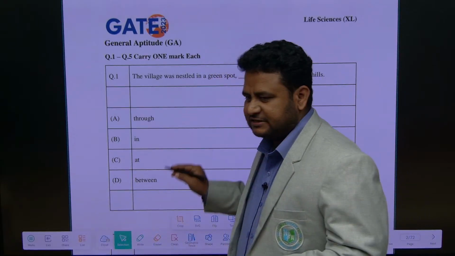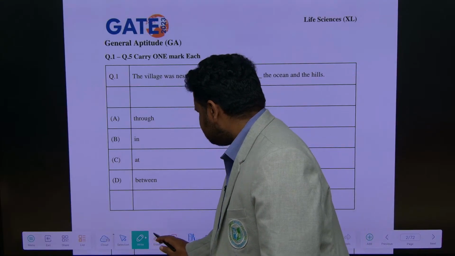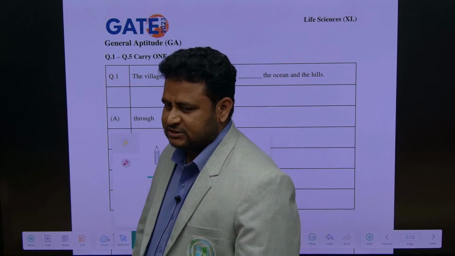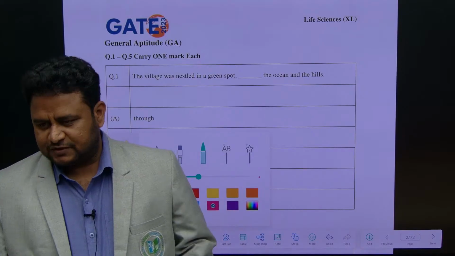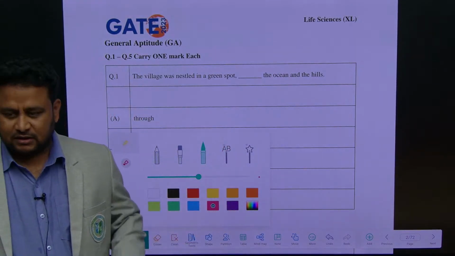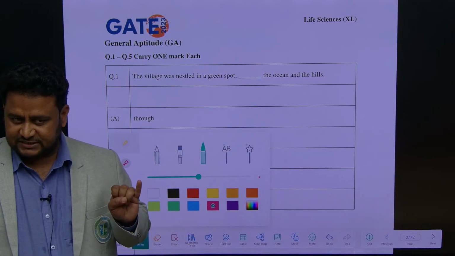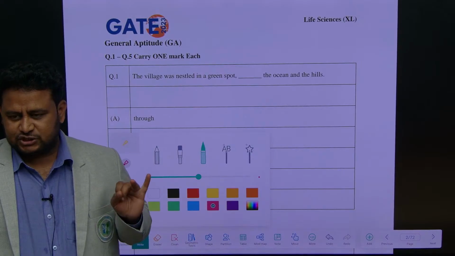Okay, so today we will be discussing the 2023 GATE General Aptitude paper questions. In the previous two classes we have already discussed the 2025 paper and the 2024 paper. Based on the analysis of those, we got to know that questions from percentage are coming repeatedly, and also ratio and proportion questions.